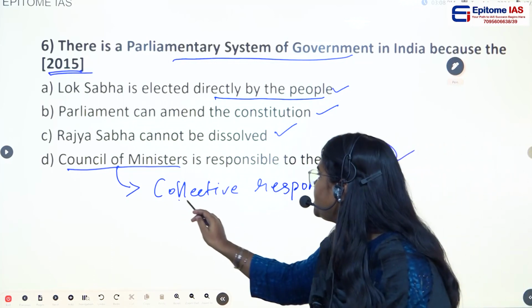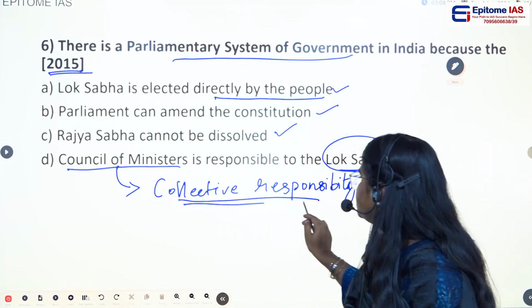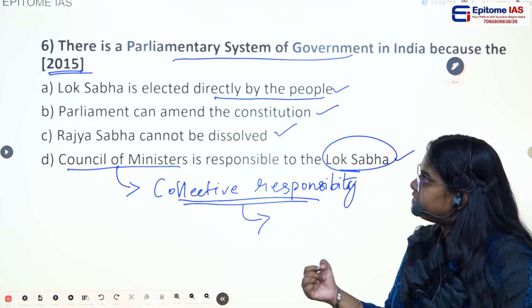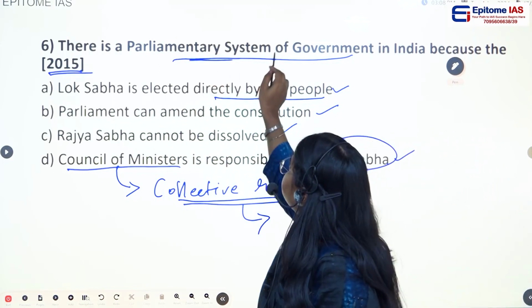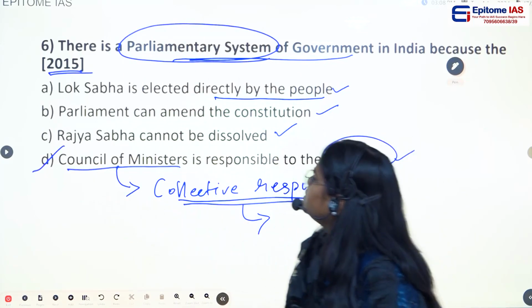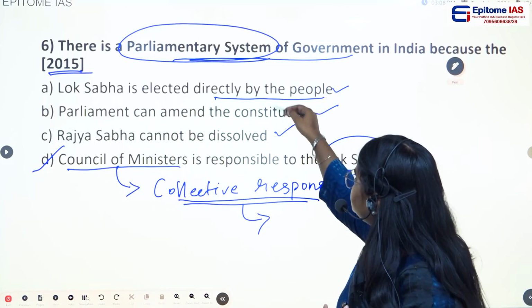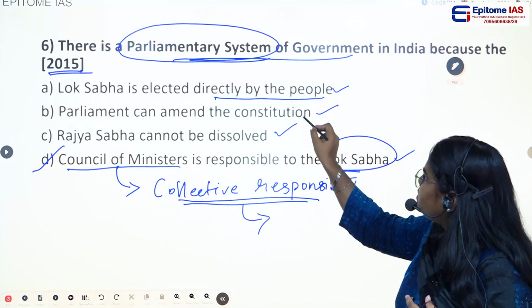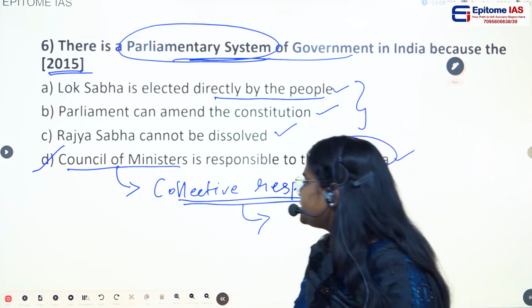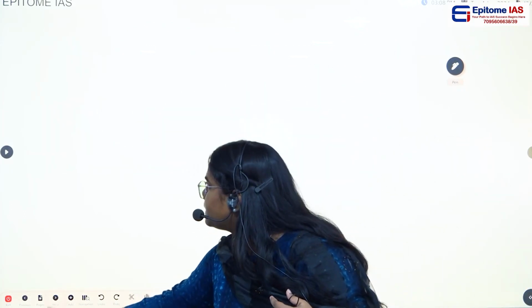This feature, collective responsibility, is known as the bedrock principle of the parliamentary system of government. So this would be the correct answer. And if you see the other three options, even though these statements are correct, these are not features of the parliamentary system of government. So the next question.